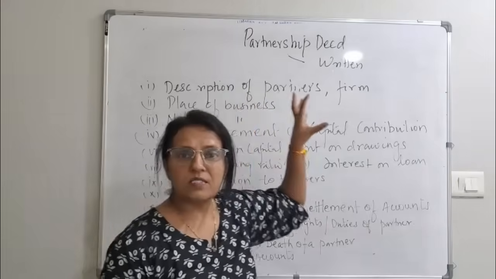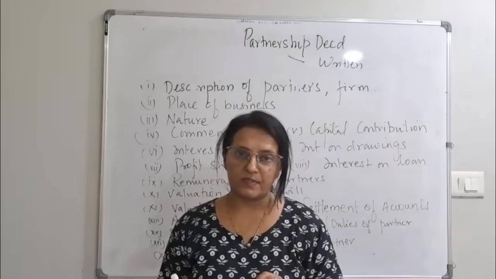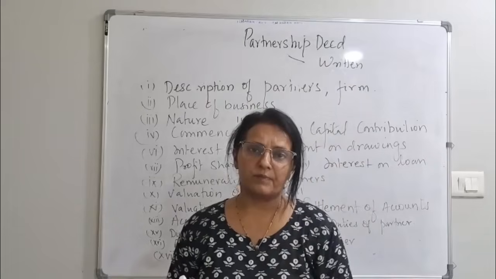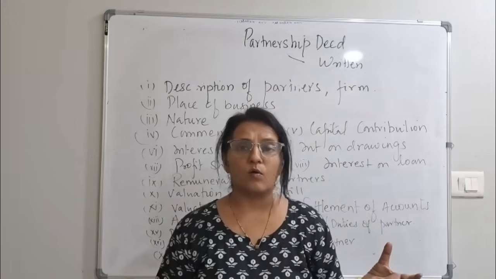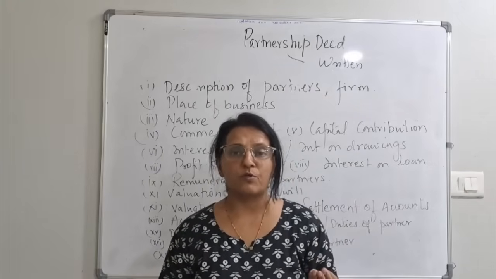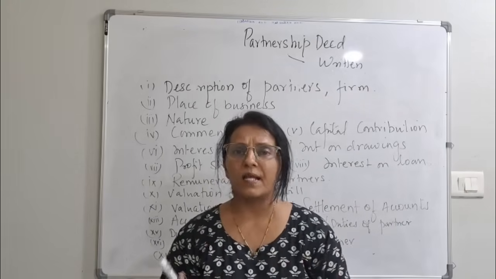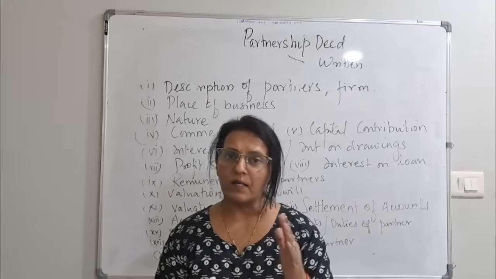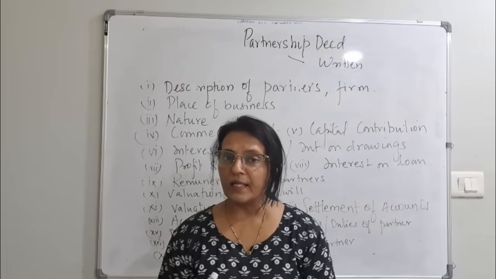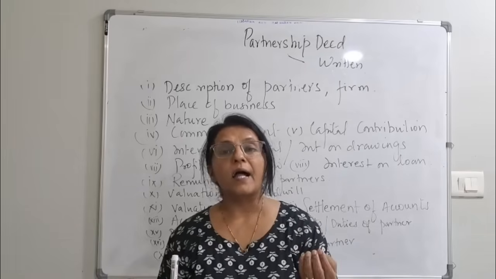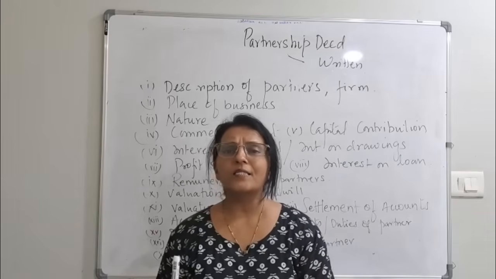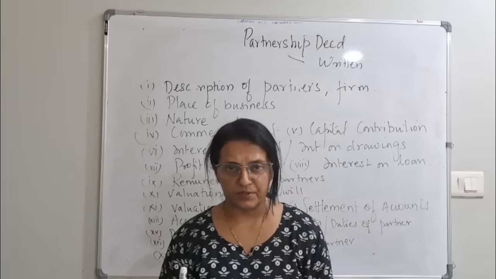Description of the partners is what? The names of the partners with the details about them. All the details will be there in the Aadhaar card. Now all the Aadhaar cards and these proof documents are very important, which will be attached with the partnership deed. So the name of the partner, the age, the gender, the address of the partner, all the details about the partner will be mentioned in that.